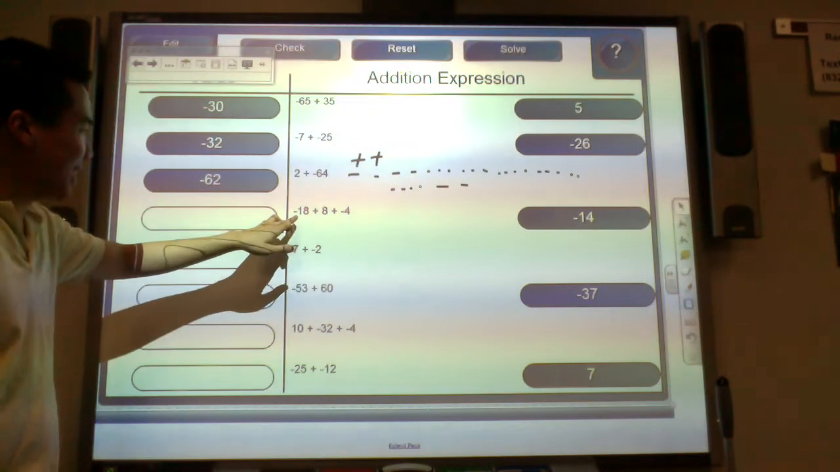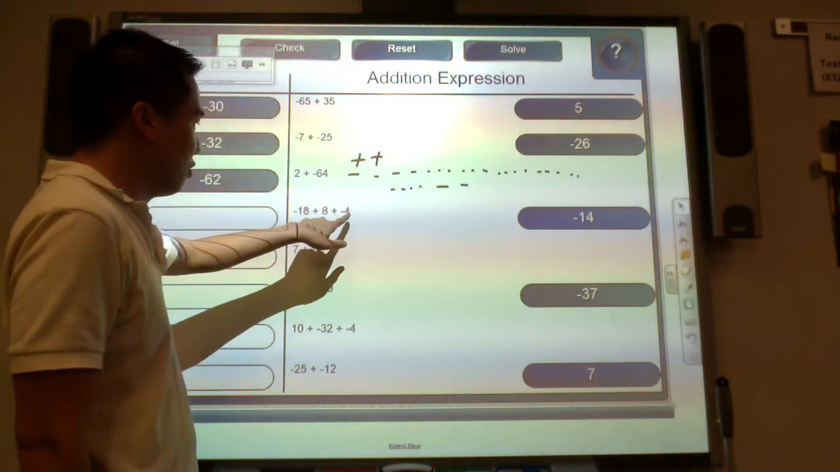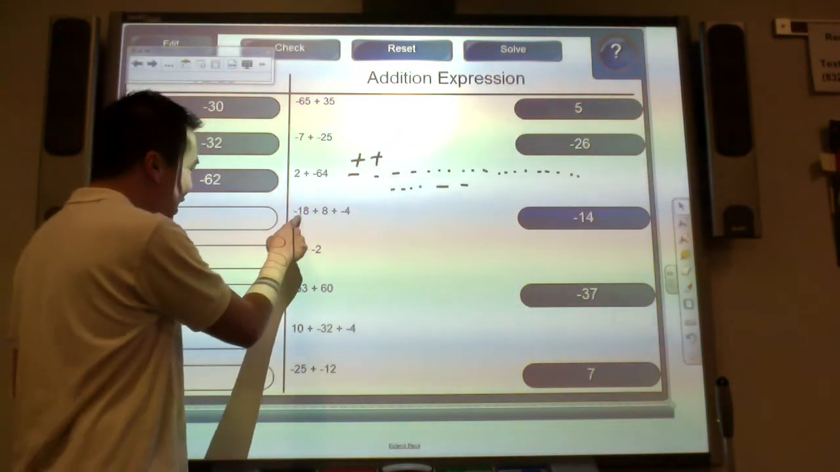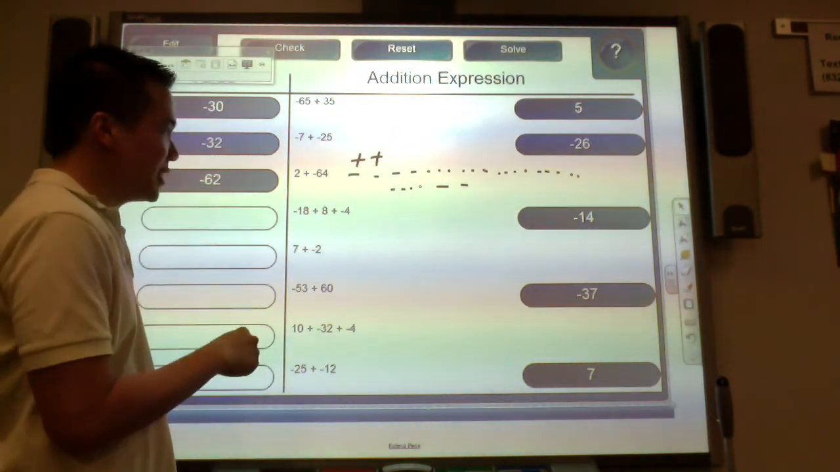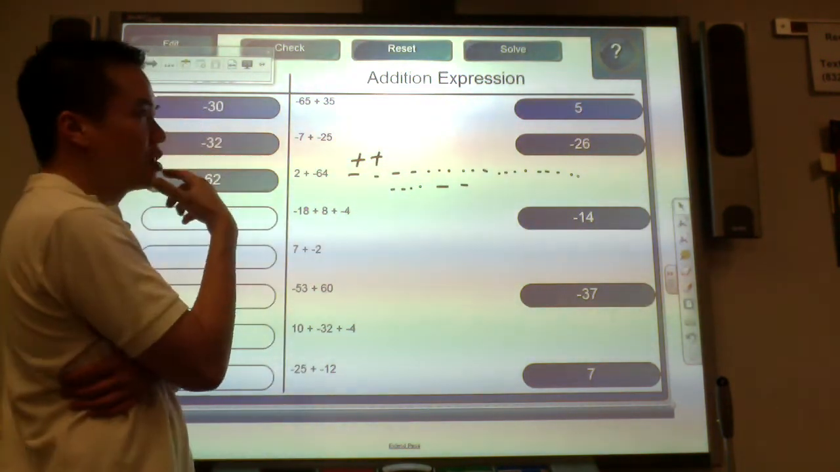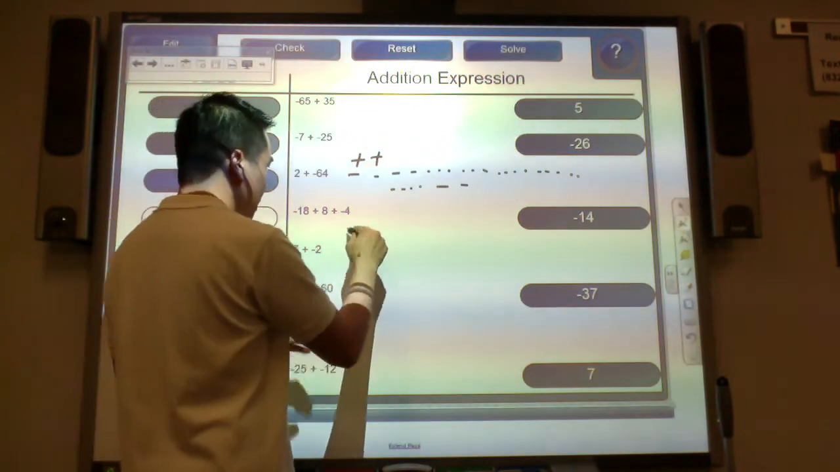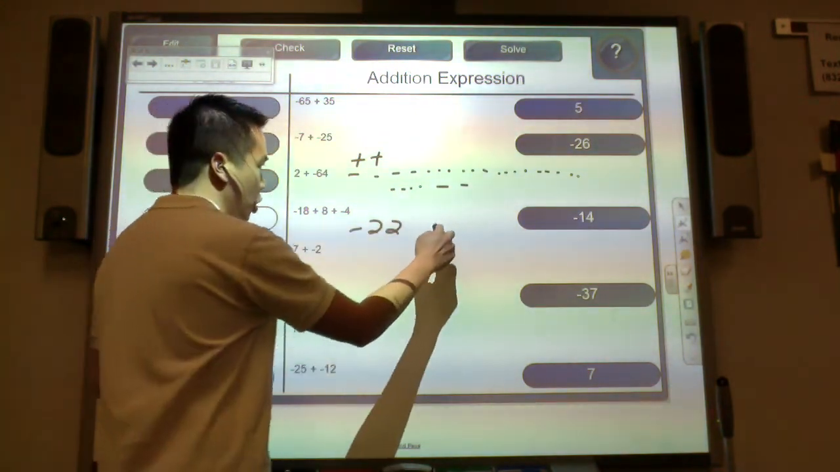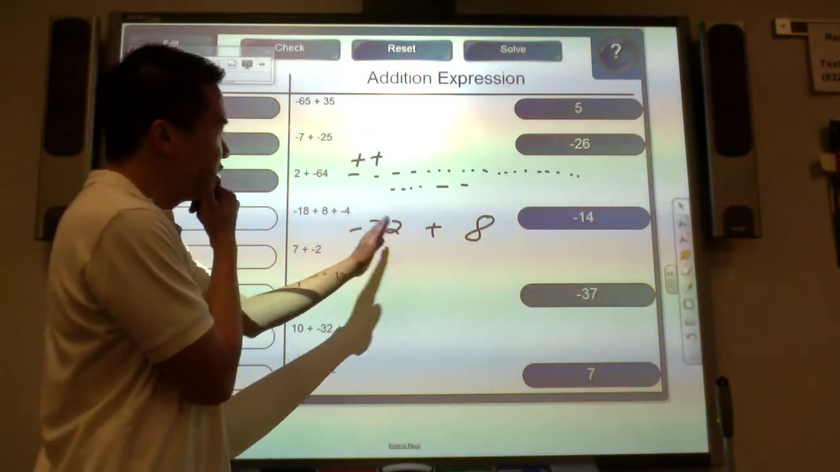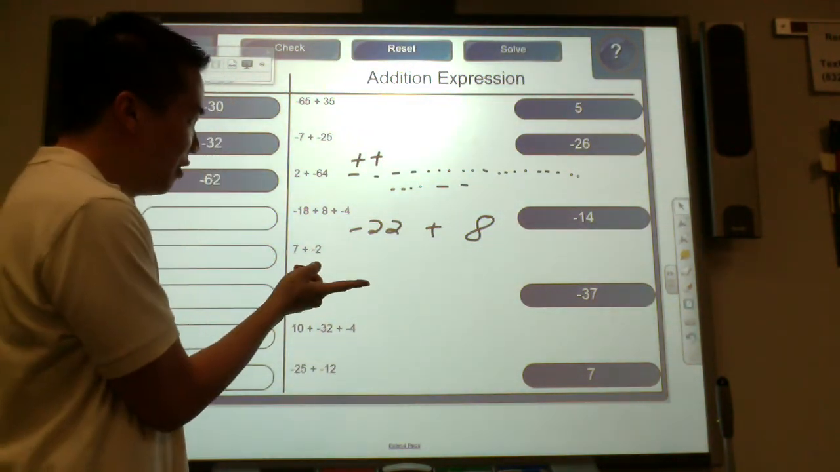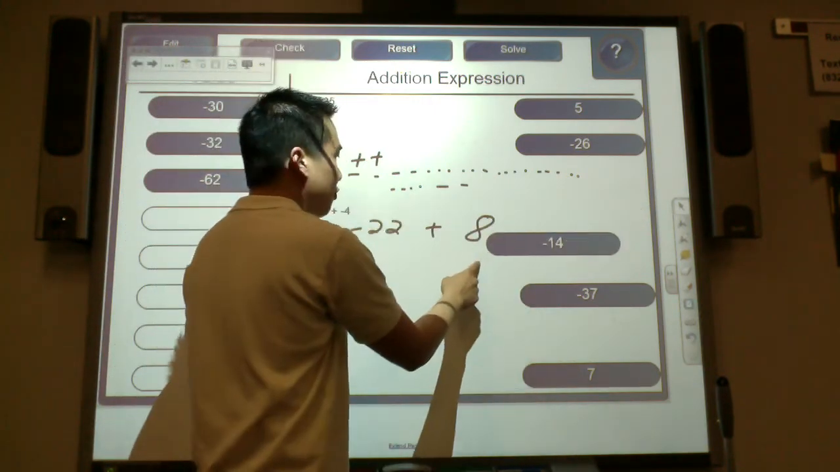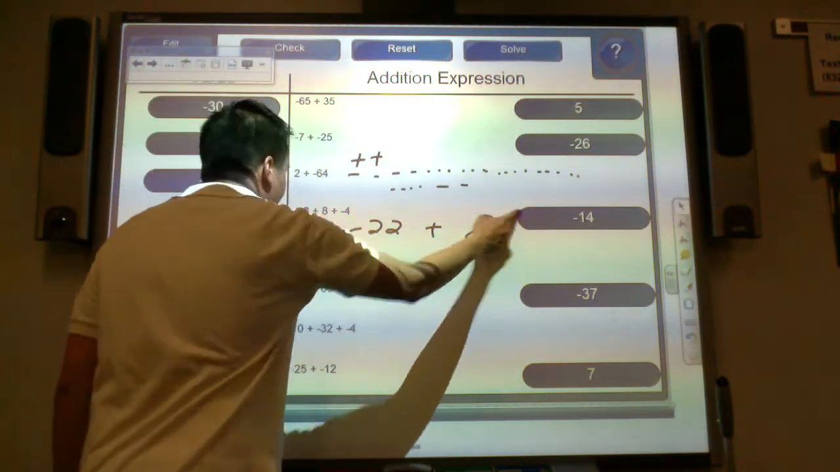Let's go here. We have 18 negatives with 8 positive with 4 negatives. Let's combine all our negatives. We have 18 negatives with 4 negatives. So you have 18 bad players. You put them with 4 worse players. It's going to be bad by 22. So it'll be -22. You're going to put them with 8 positive numbers. We have more positive, more negative. More negative by how many? Let's see. -14. And it goes right here.